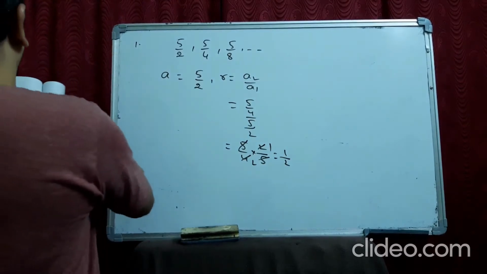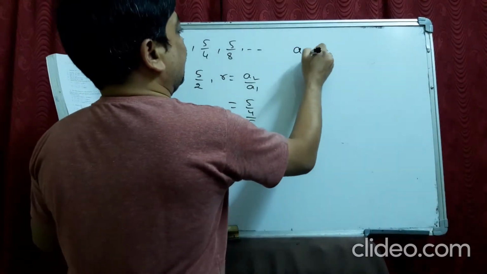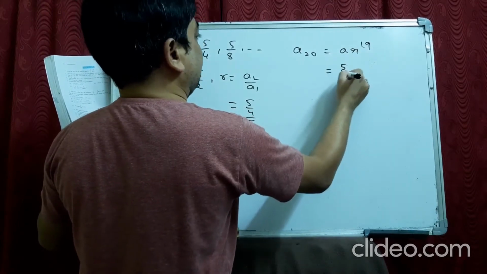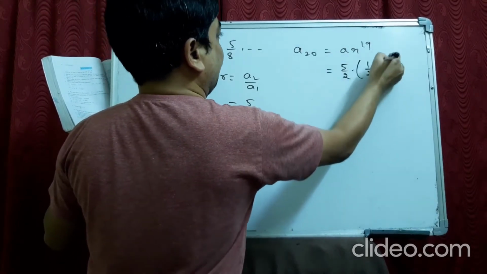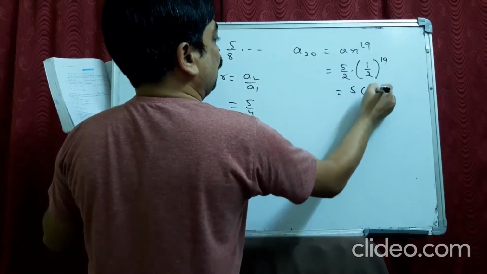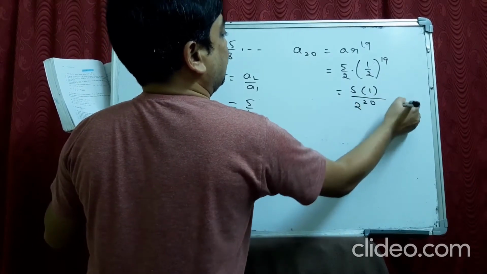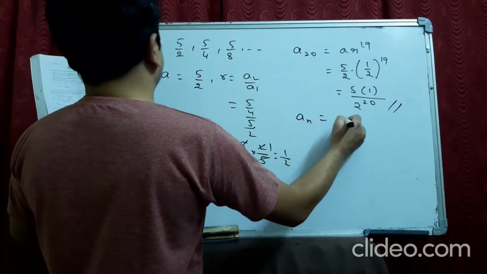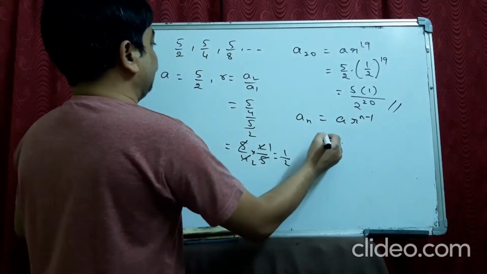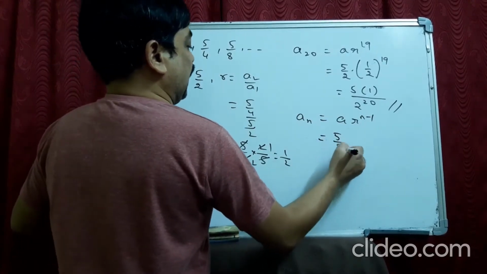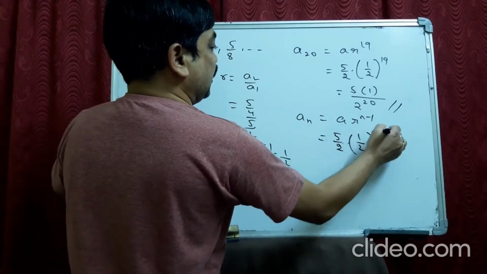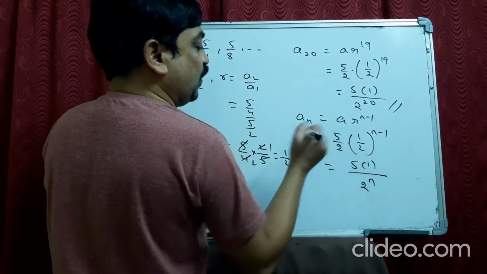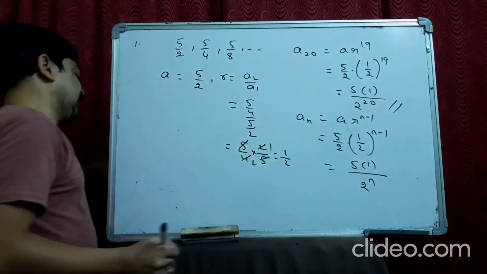Then they asked us to find A20. A20 is ar power 19. So a is 5 by 2, r is 1 by 2, power 19. So 5 into 1 by 2 power 20. Now they ask us for an. It is ar power n minus 1. A is 5 by 2, r is 1 by 2 power n minus 1. So it becomes 5 into 1 by 2 power n minus 1 times 2, which is 2 power n. Okay?